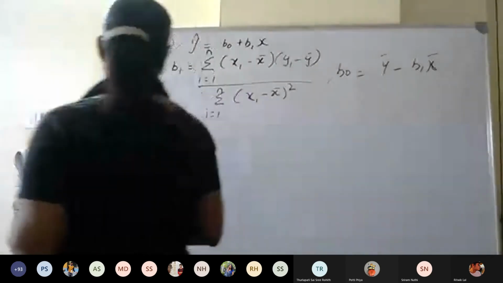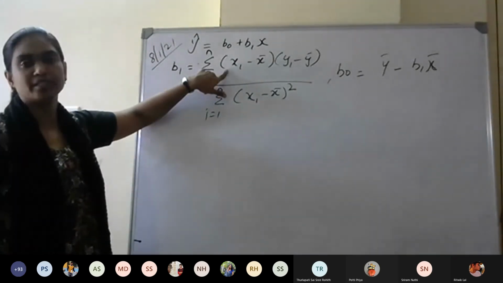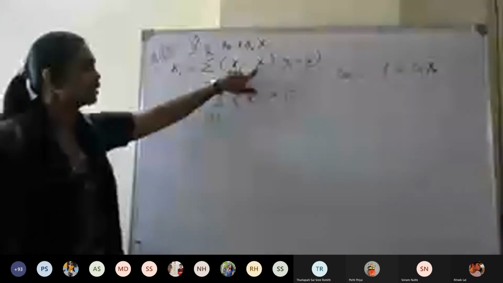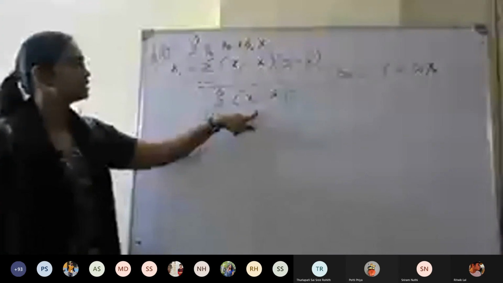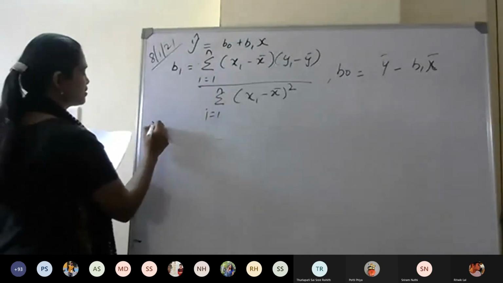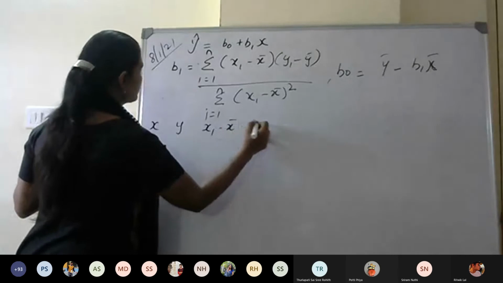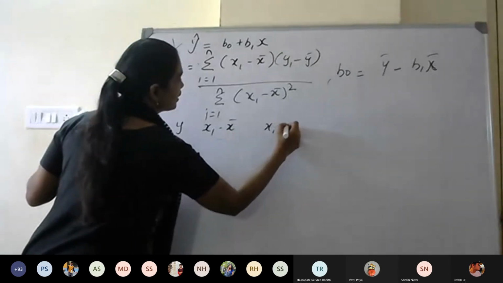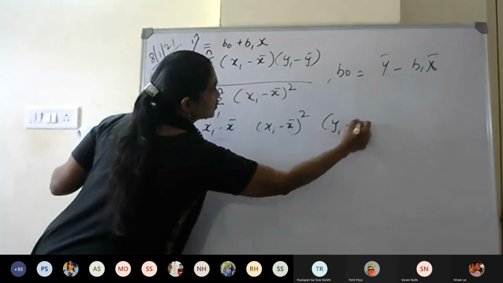Okay, so first let us find B1. So for that you have to see what are the elements that are to be calculated. We have to find the mean of x, mean of y, and then x minus x bar, y minus y bar, and then this whole square. So all this we need to find. So we can have a tabulation for all that. So let us start with x and y, then xi minus x bar, then xi minus x bar whole square, and then yi minus y bar.